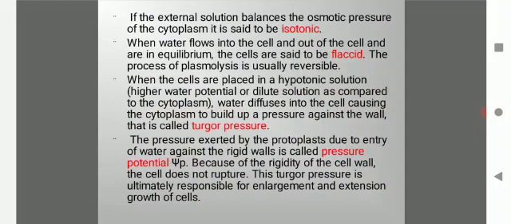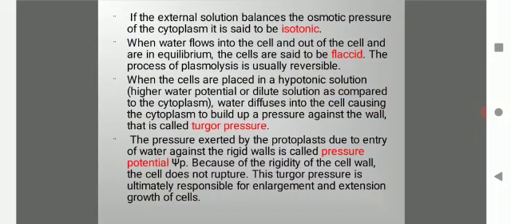This turgor pressure is ultimately responsible for enlargement and extension of the growth of the cells. So that was about turgor pressure. Turgor pressure is a hydrostatic pressure exerted by the cell walls due to endosmosis. When a plant cell is placed in a hypotonic solution, water enters into the cell sap due to endosmosis, and the cytoplasm exerts pressure against the cell wall, which is called turgor pressure.